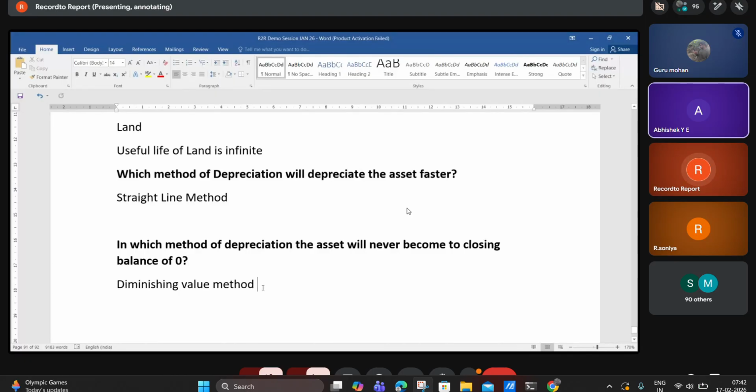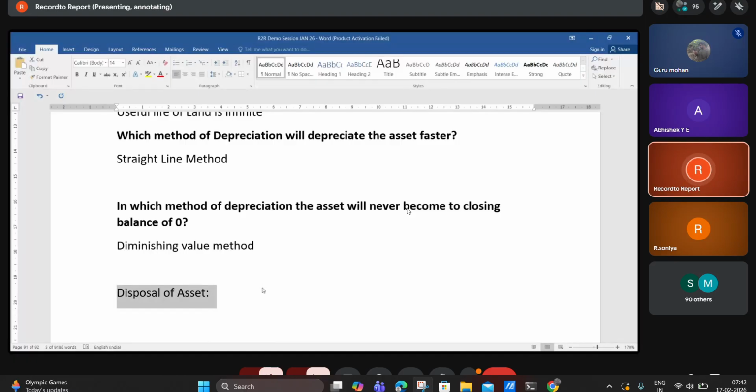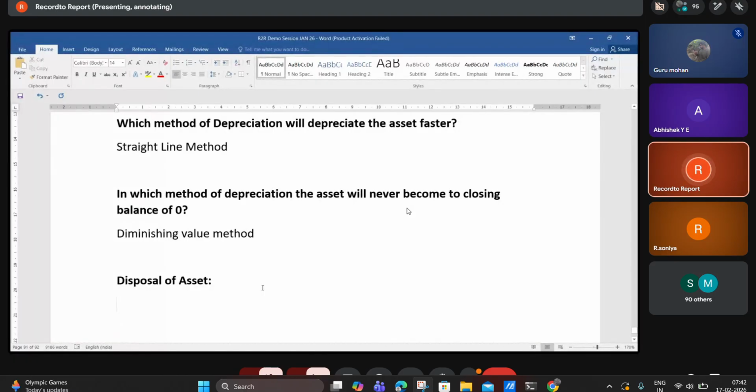Okay, fine. So the next stage of an asset is disposal of asset. Disposal of asset is nothing but the asset is either sold or removed from the company.